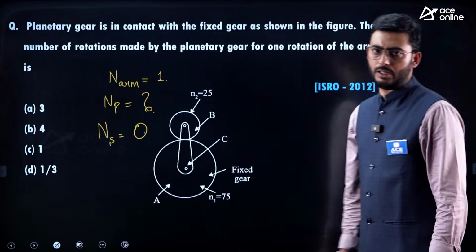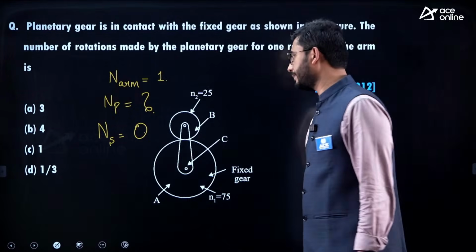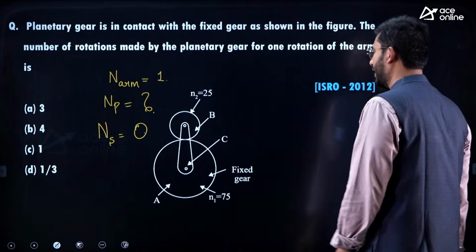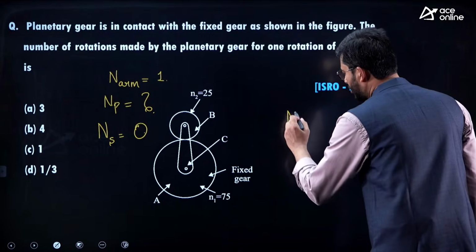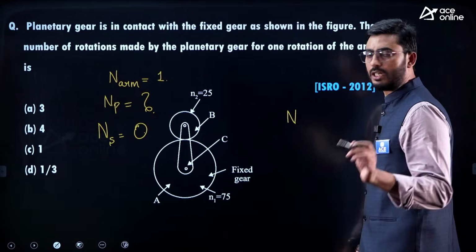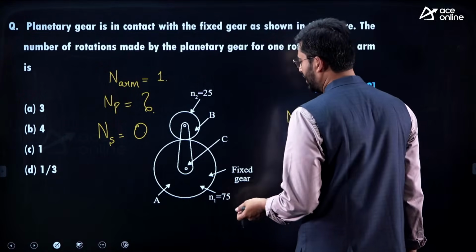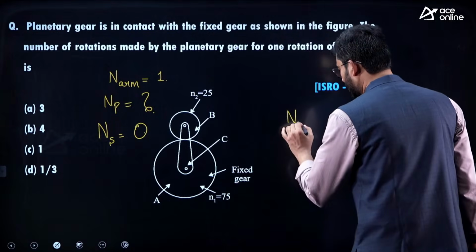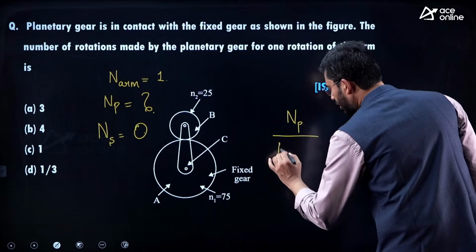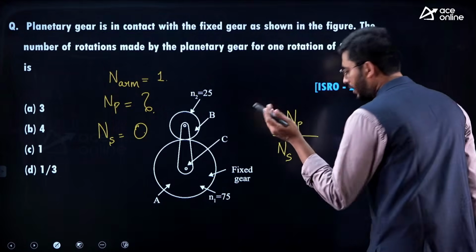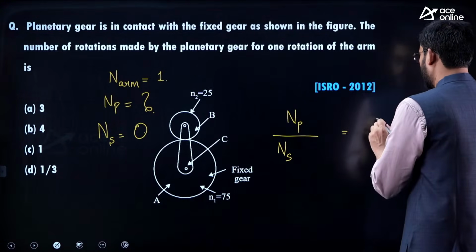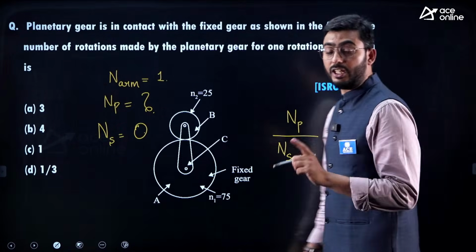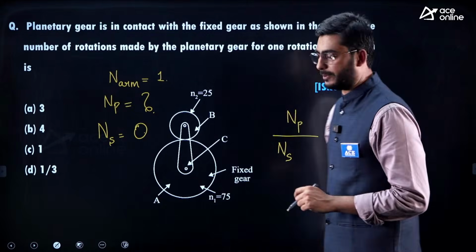Okay, so let's write the equation. We write it as gear ratio or velocity ratio, which is the velocity of the output element, let's say the planet, divided by the velocity of the input, let's say the sun. Speed is inversely proportional to the number of teeth.